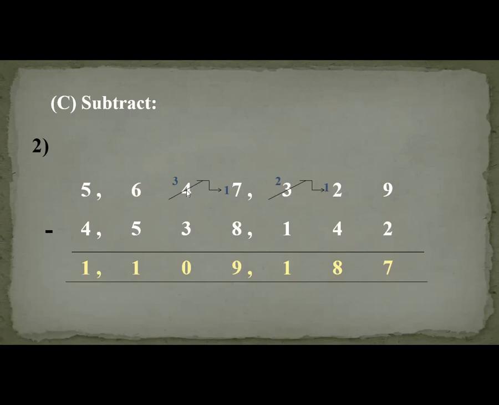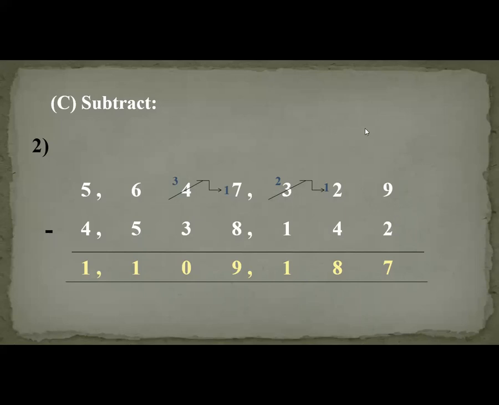Now here 7 is smaller than 8. 7 takes borrow from this 4. When this 4 gives 1 borrow to it, it will become 17, and here what remains? 3. 17 minus 8, 9. 3 minus 3, 0. 6 minus 5, 1. And 5 minus 4, 1. So your answer is 1,109,187.